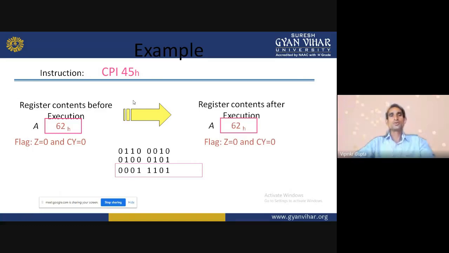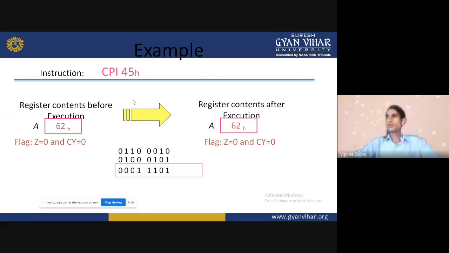Only the carry flag value or zero flag value will be changed. So what is the zero flag value in that example? Zero flag value is 0. Why? The zero flag value will change only when both the numbers, accumulator data and the given data, are equal.